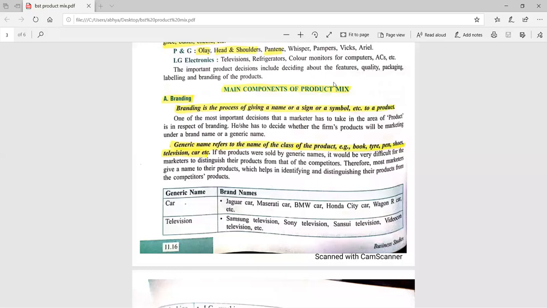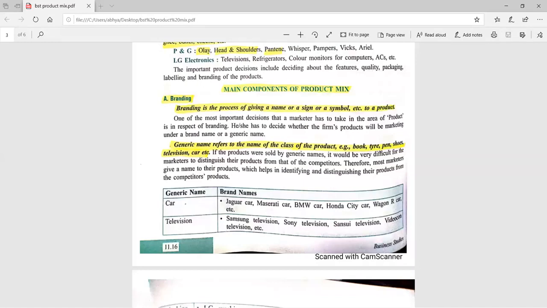Okay, students, write down. Have you written? Okay. So branding is the process of giving a name, symbol or design, etc. to a product.